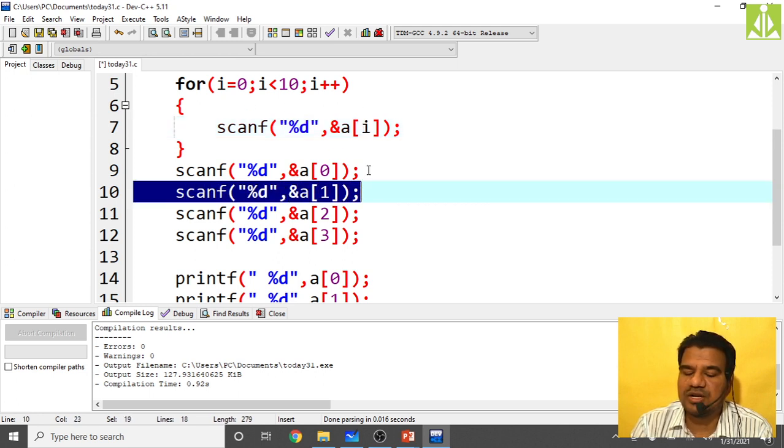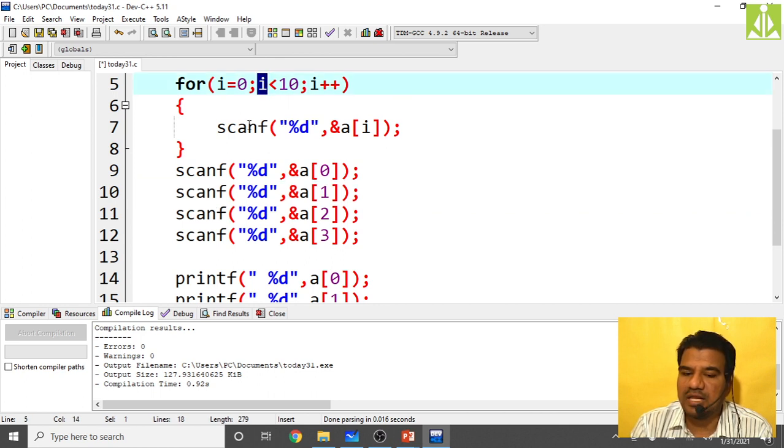In the third iteration it will become 2, fourth iteration it will become 3, likewise up to the 10th iteration it will become 9, and when the I value goes to 10, in the 11th iteration, what will happen? This condition will fail. And why am I saying this is the 11th iteration? Because the iterations start from 0. So 9 plus 1 is 10, and 10 plus 1 is the 11th iteration. So in the 11th iteration the condition will fail and the control will exit.